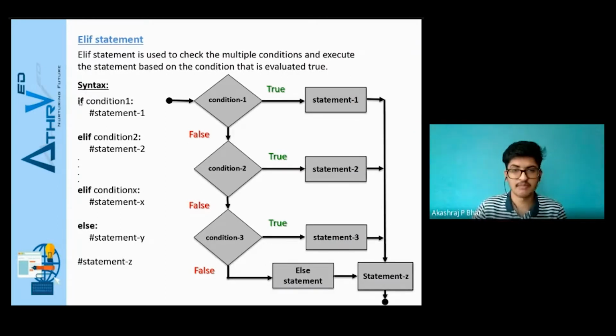First we specify a particular condition using if, and then the statements that we want to execute if condition 1 is true. If you have another condition which is not the same as condition 1, we can define it in elif. Elif is a keyword. Elif, space, condition 2, and another set of statements that we want to execute if condition 2 is true.